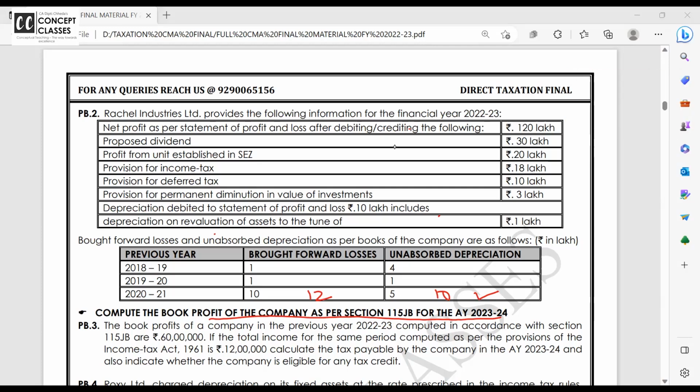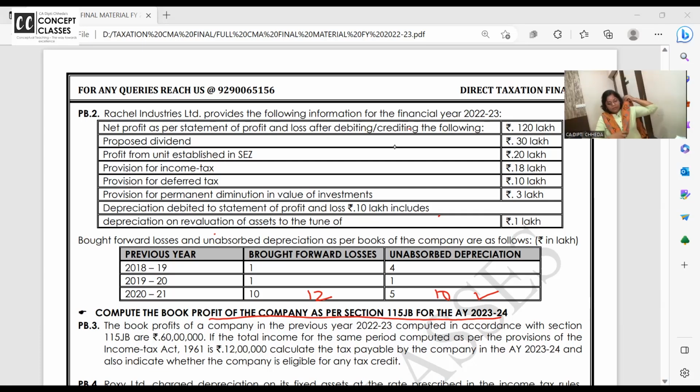Just 1 second. Directly I'm doing the second problem. First problem is just the concept, but still I'll do it later. The main mindset is to make you all very comfortable with the book profit concept. Once you know book profit, you can work out the MAT and all.